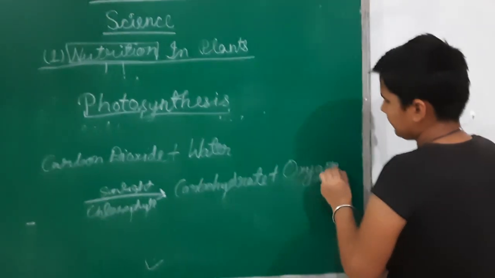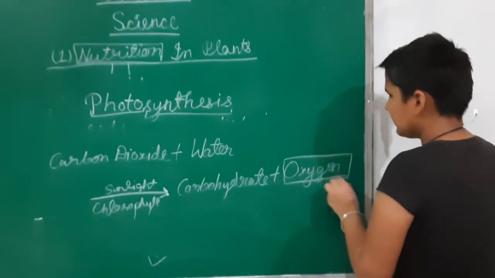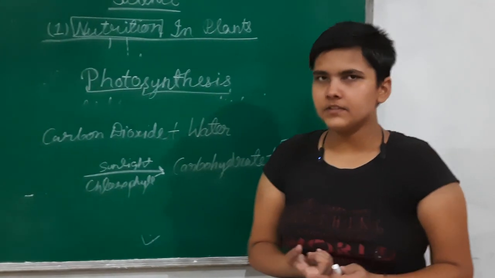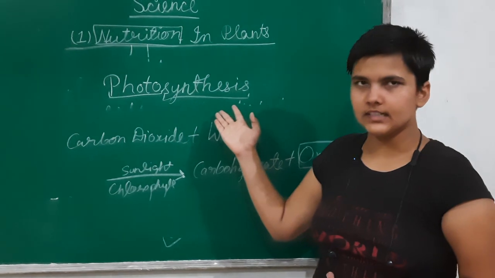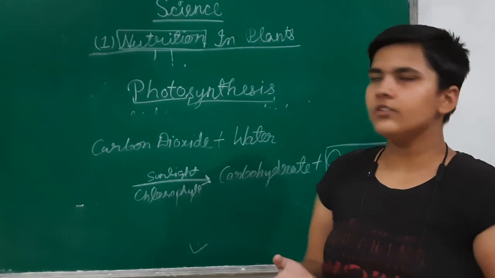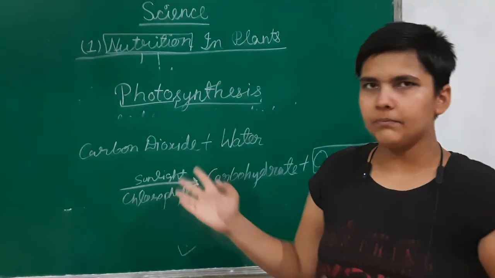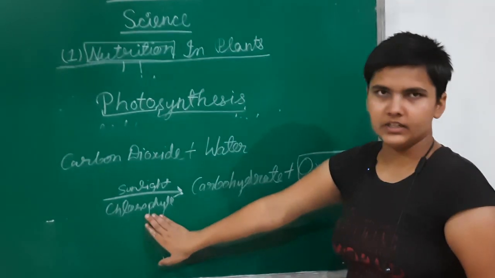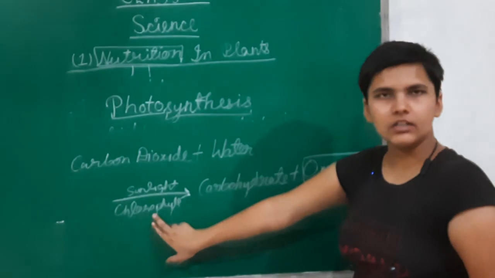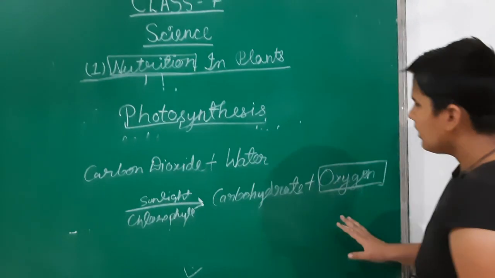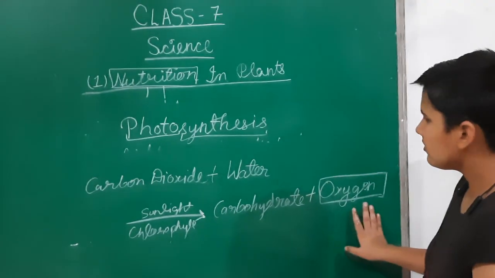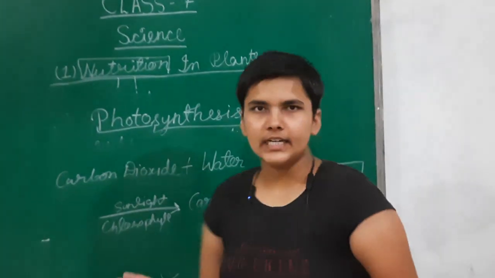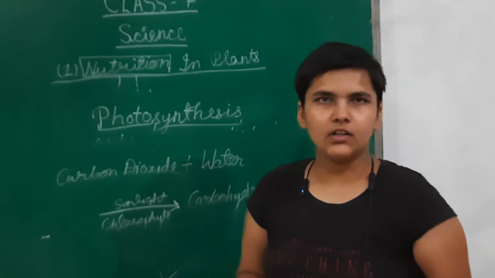Now, this is the main point. Why is photosynthesis so necessary? First point is it is necessary because it gives us food. We can't live without photosynthesis. Photosynthesis is a very unique process carried out by only green plants. We cannot do photosynthesis because we don't have chlorophyll. We have everything else but we don't have chlorophyll in our body. So here we got to know that oxygen is also released after photosynthesis. Oxygen is a life-making gas. We inhale oxygen for our survival.